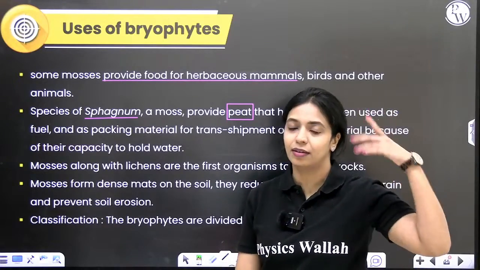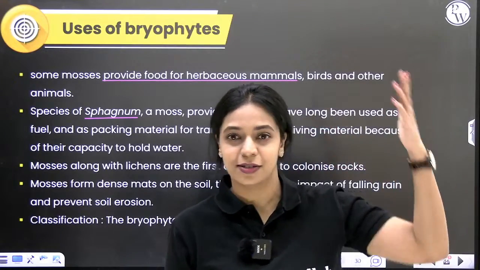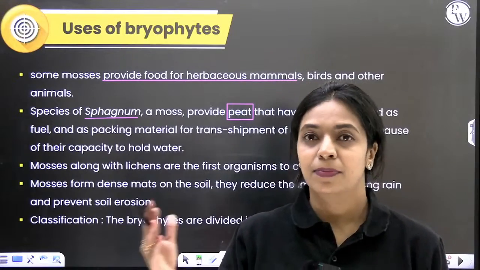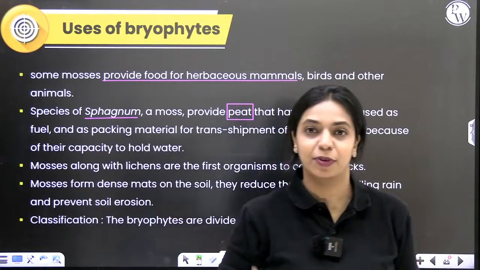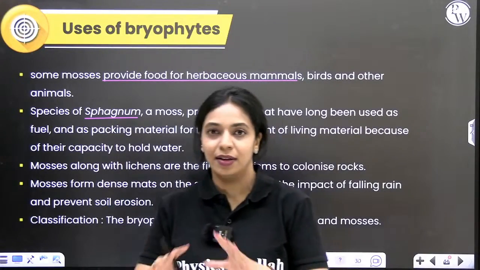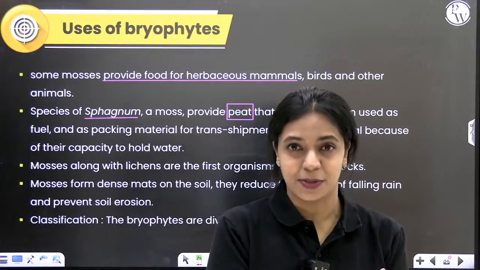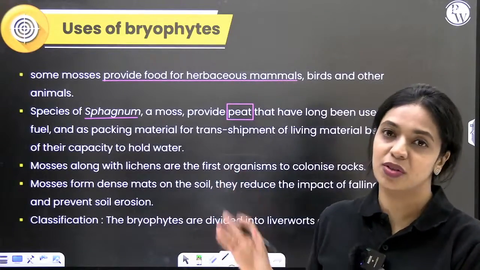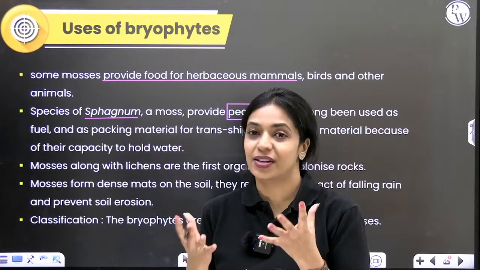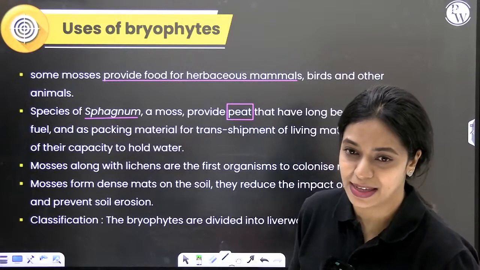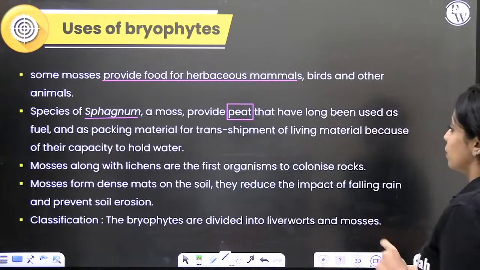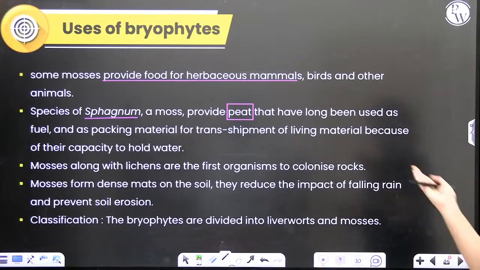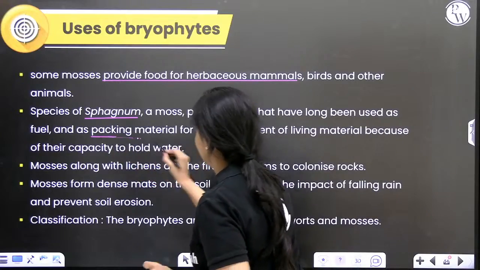Earlier, very many years ago, when some living material had to be shipped from one part of the world to another part, you needed some water holding substances. Then they used to make use of sphagnum because it has a high water holding capacity. Okay, so yeah, it was also used as a packing material.